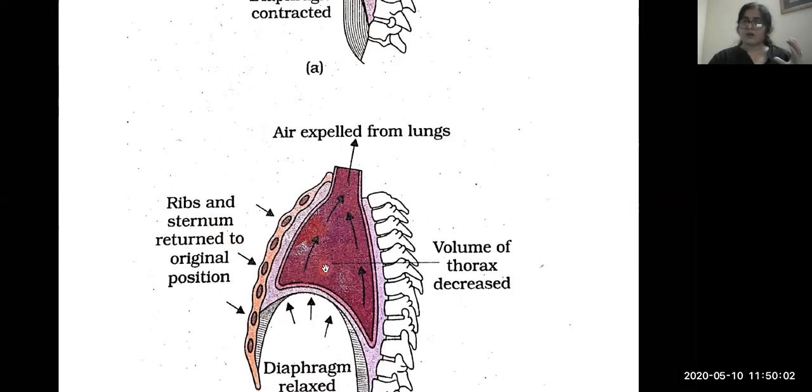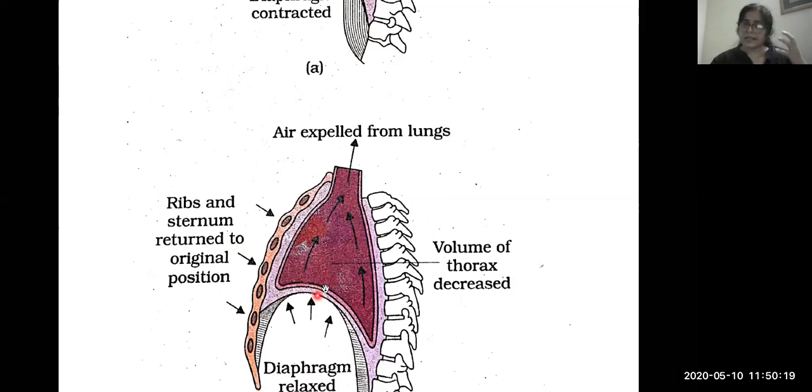So the volume of the thorax cavity decreases. When the volume decreases, the air pressure increases in it. So the intrapulmonary pressure is more than the atmospheric pressure, so air automatically moves from inside to outside.